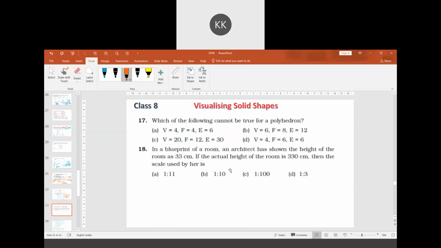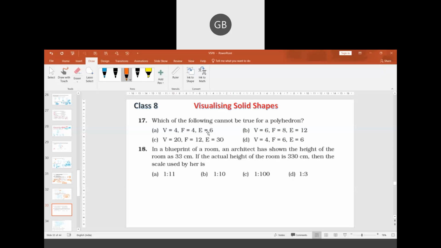Question 17. Which of the following cannot be true for a polyhedron? They have given some options here. Which one doesn't satisfy, we have to see. Option D, sir. Option D.